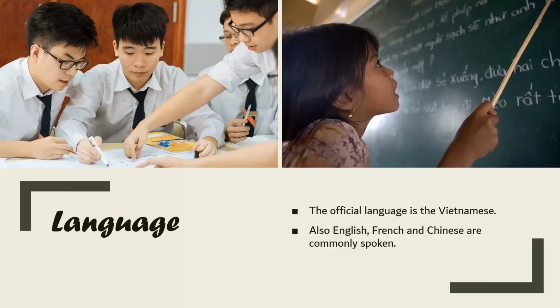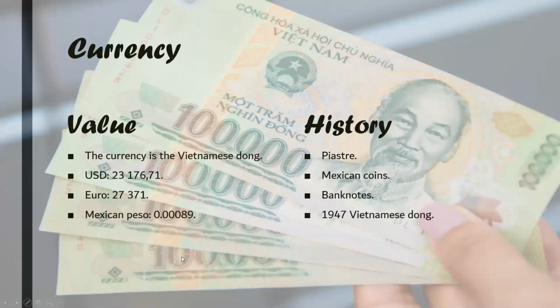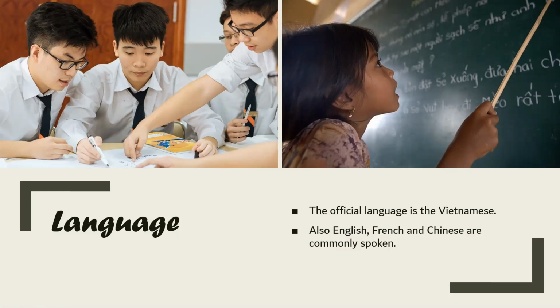That was a fragment of the national anthem of Vietnam. The official language of Vietnam is Vietnamese. It's an Austroasiatic language spoken by over 70 million people. The vocabulary of this language is influenced by Chinese and French, but is also influenced by English. Also, French and Chinese are languages commonly spoken in Vietnam.